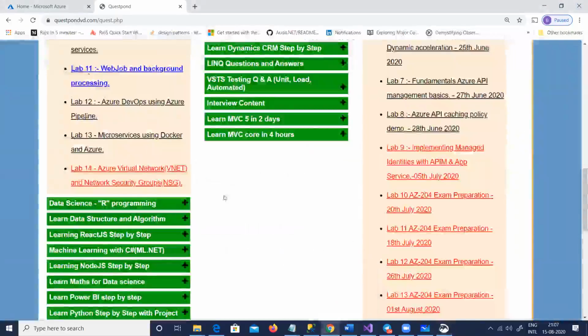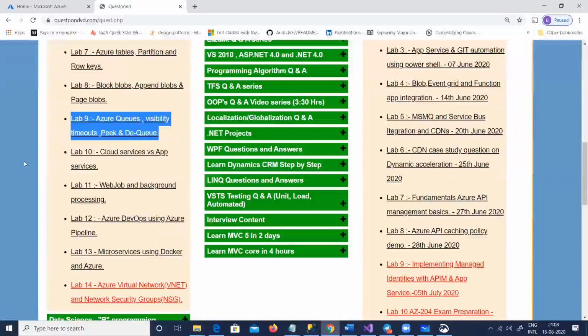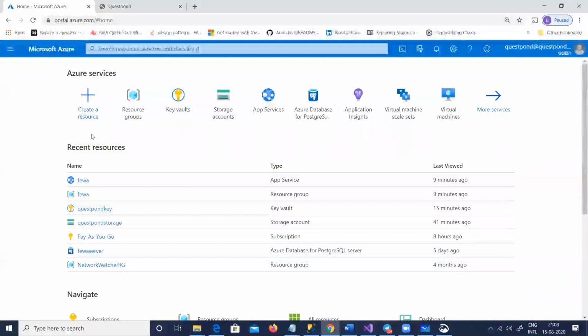I would tell everyone that please go and see lab 9, which is Azure queues, visibility timeouts, peek and dequeue and so on. There is a complete lab on queues, but here I'm going to answer specific questions. Guys, any questions at least from the Azure queue perspective? Yes, I can see some answers out there.